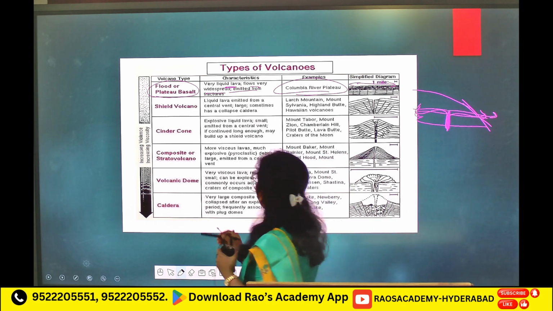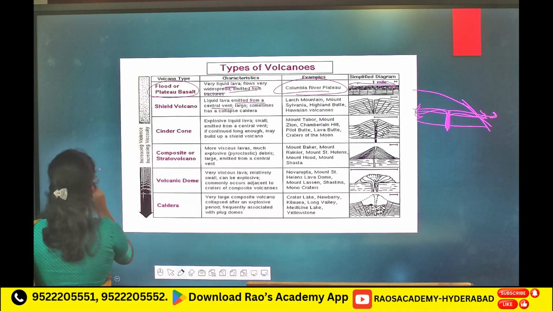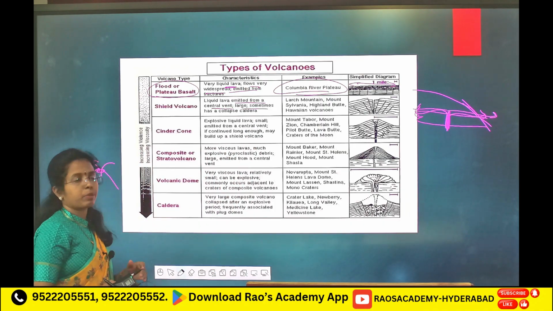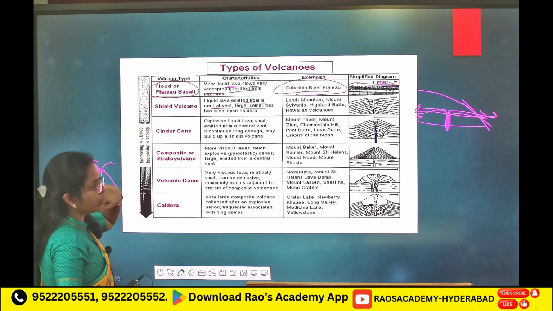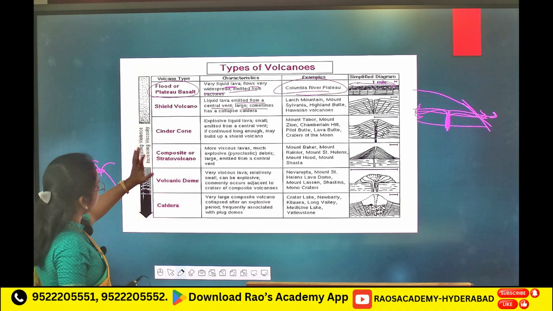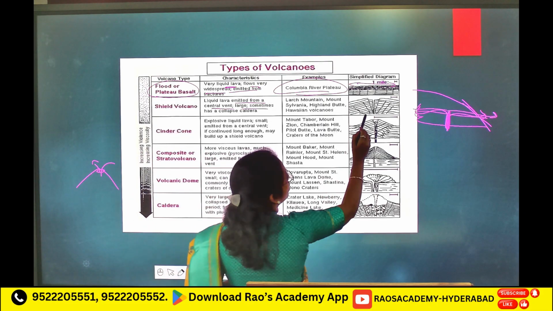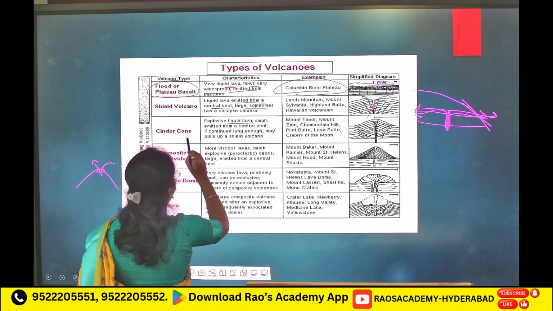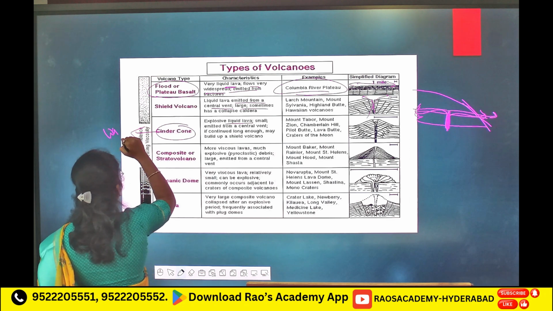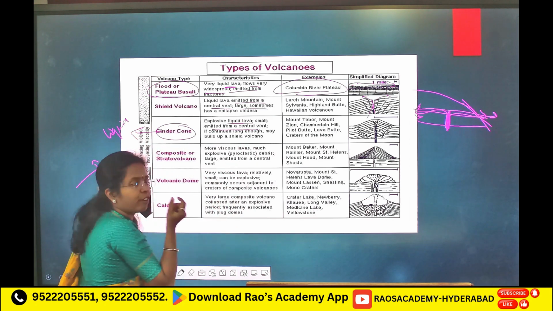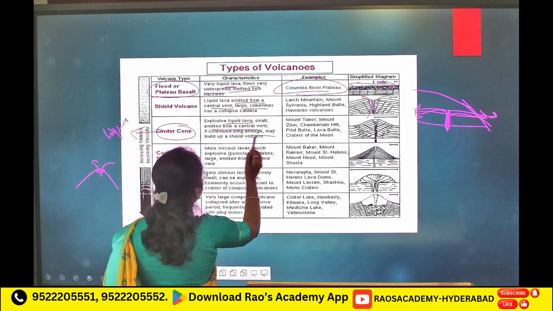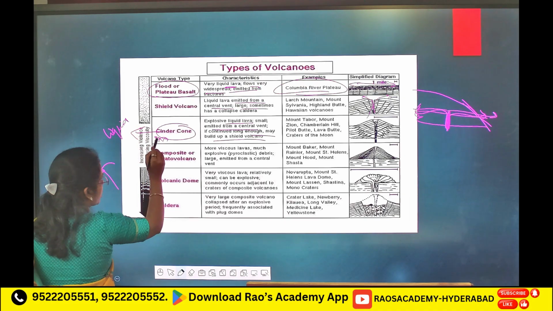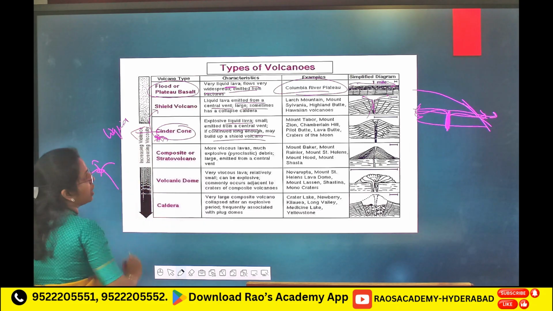Now, shield volcano, liquid lava emitted from a central vent. Central vent, large, sometimes has a collapsed caldera. Collapsed caldera in shield volcano, it is not that much explosive compared to caldera volcano here. Now, cinder cone, explosive liquid lava, small, emitted from a central vent, if continued long enough may build up a shield volcano. Now, this is small. Now, volcanic eruption is continuous. This can build a shield volcano.